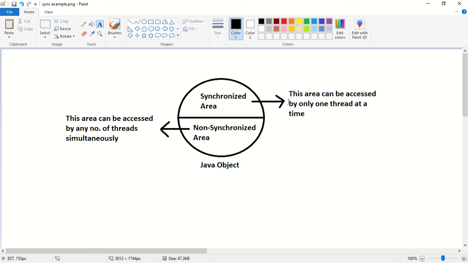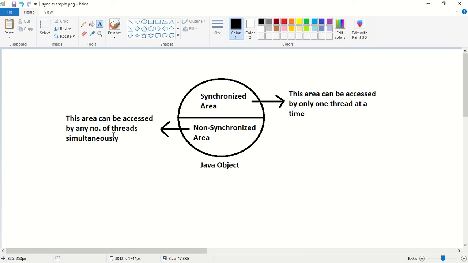This synchronized area can be accessed only by one thread at a time, whereas the non-synchronized area can be accessed by any number of threads simultaneously.